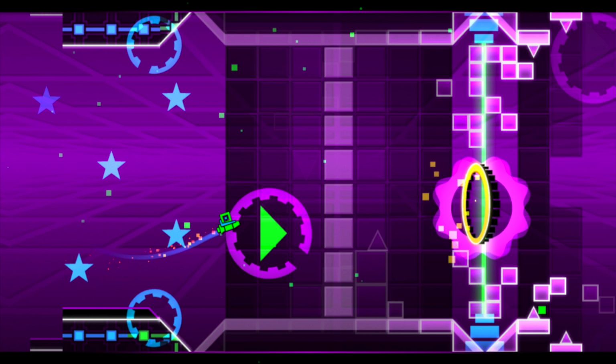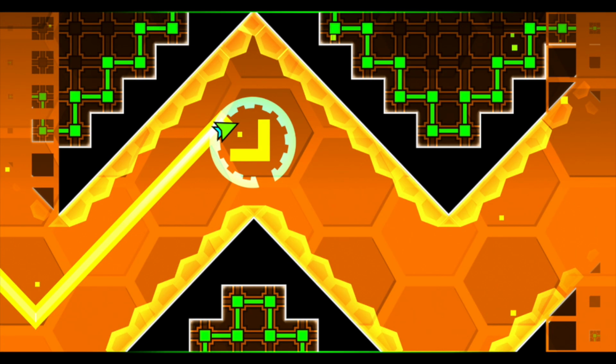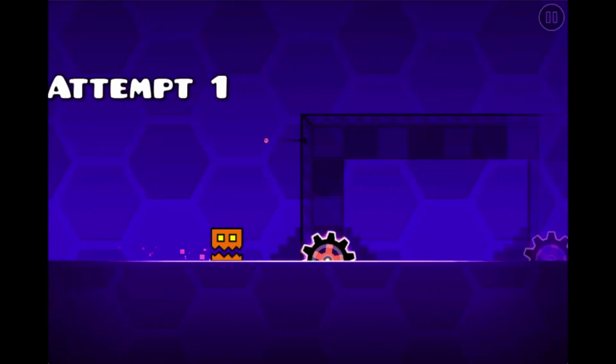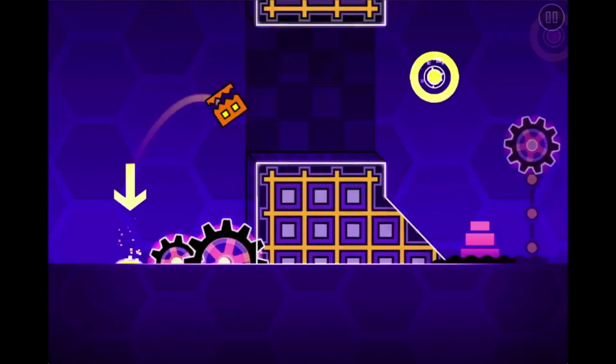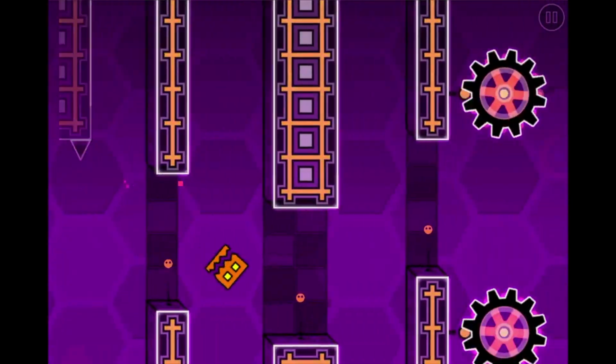A new demon level was added, along with a new game mode, the Wave, which was taught in the new level Blast Processing. This was a really easy level, and it was so late in the official levels order that people were really confused, because, wow, this is so much easier than the previous ones. Why is it not going by difficulty?